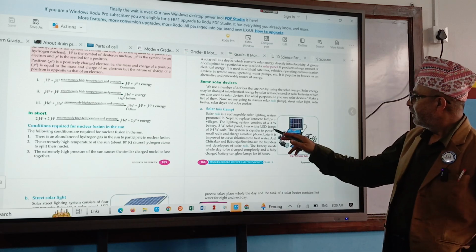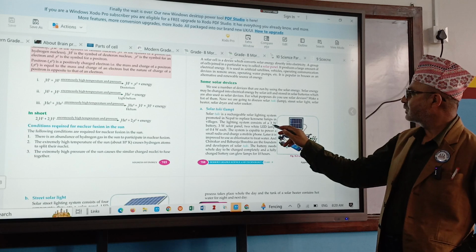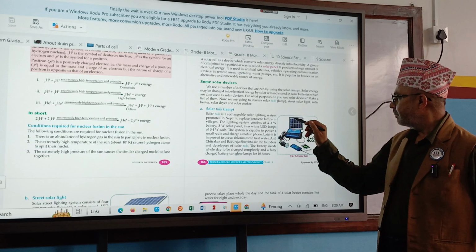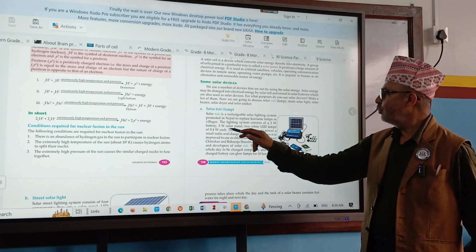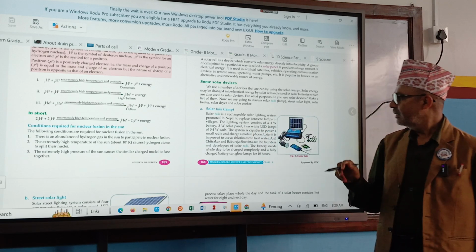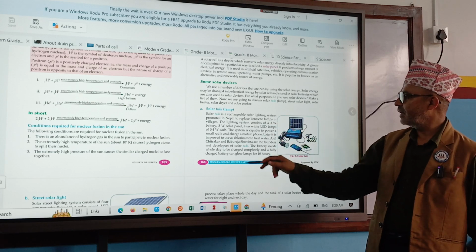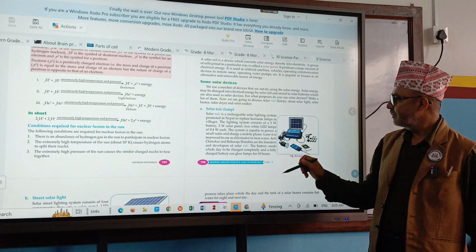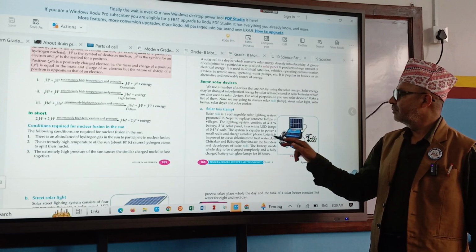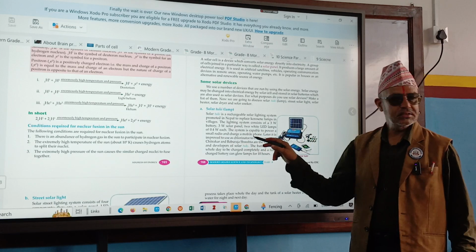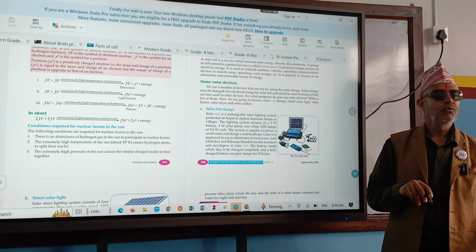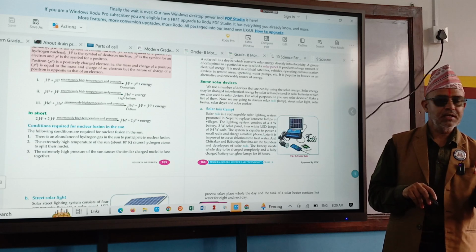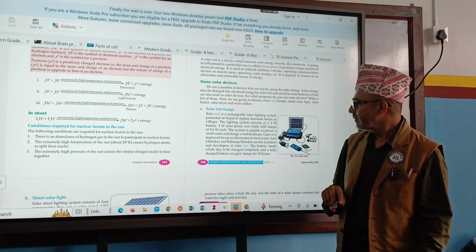See, the solar panel has got power. It has a 3-watt battery, 3-watt solar panel, 2 white LED bulbs of 0.4 watt each, and it can run a small radio and it can charge a mobile phone also. One mobile phone. I think in a village only one mobile phone is also okay. It's not like Kathmandu.